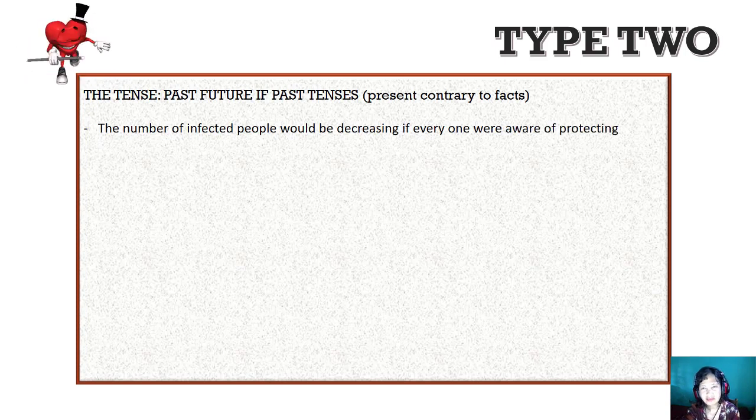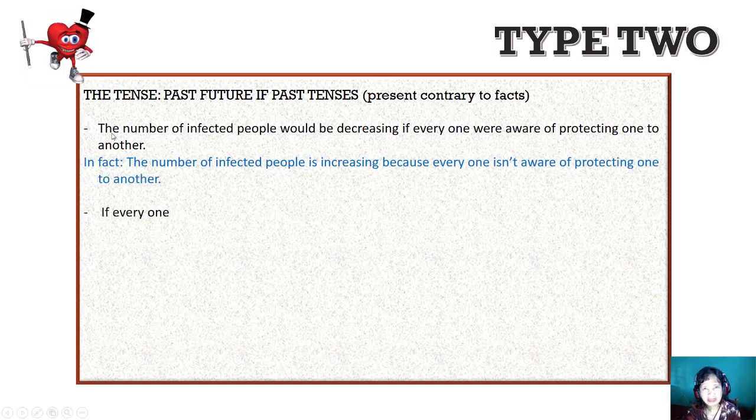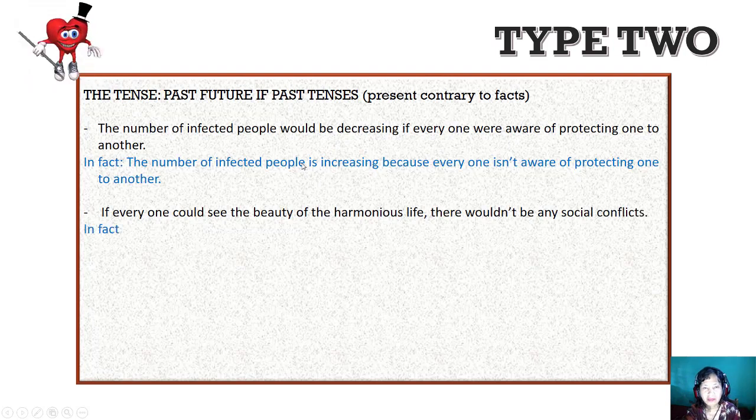Type 2 and type 3, actually, are a kind of imagination. We imagine the unreal situation. So, here, we imagine that the number of infected people would be decreasing if everyone were aware of protecting one another.